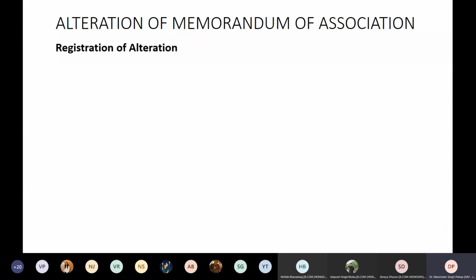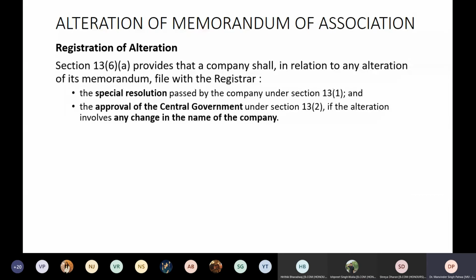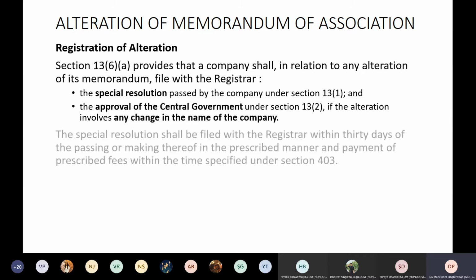Okay. Next is registration of alteration. Section 13(6) provides that a company shall, in relation to any alteration of its memorandum, file with the registrar. Now what is to be filed? The special resolution passed by the company, as I've already told you. The approval of the central government if the alteration involves any change in the name of the company. If you are changing the name of the company, once you have fixed it, then you will need the approval of the central government in this regard. So that approval has to be filed.